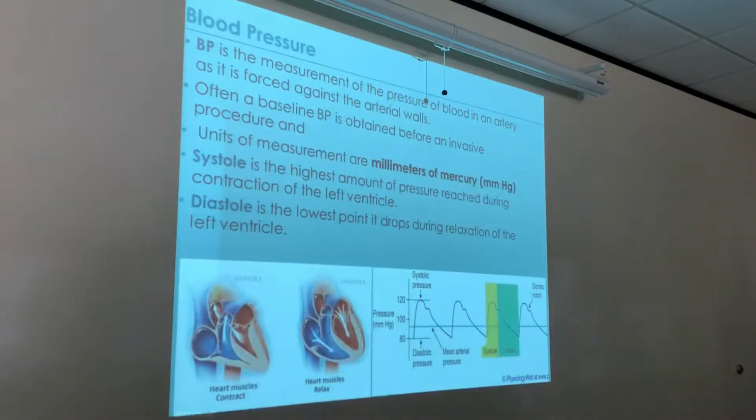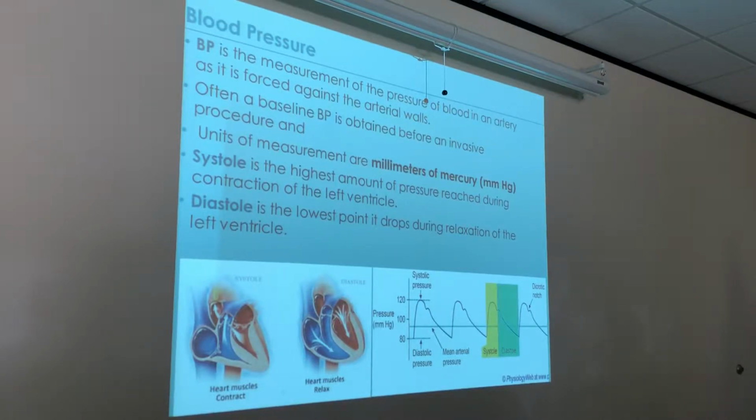All right? So let's talk about blood pressure, guys. Blood pressure is the measurement of the pressure of blood in an artery as it is forced against the arterial walls. Okay? Often blood pressure is obtained before an invasive procedure like surgery. You always get your blood pressure. Sometimes you may be feeling a little dizzy. You may go to Walgreens, put your arm in the blood pressure cuff and check your blood pressure right there. Okay? The units, really important.